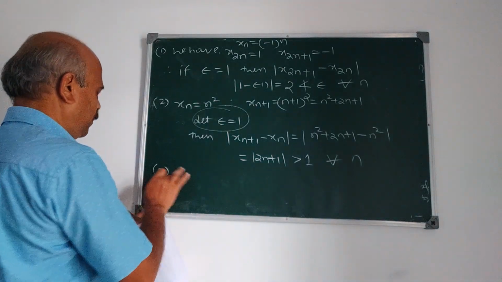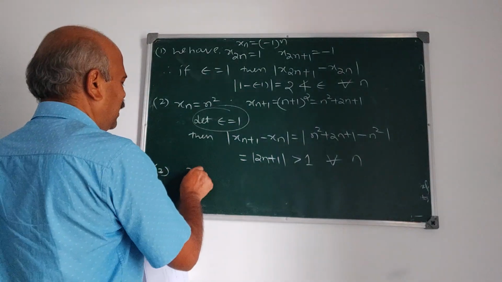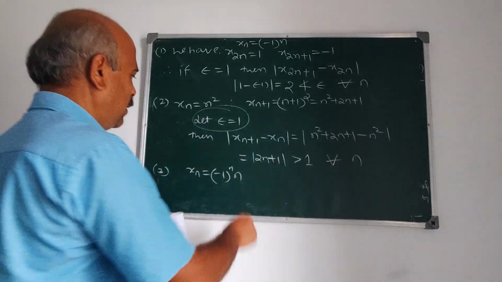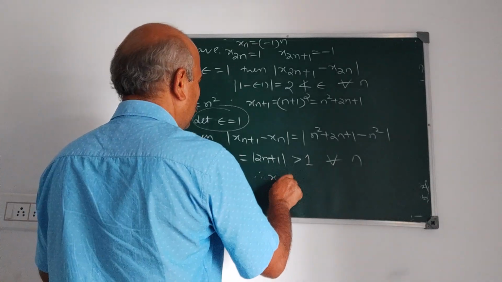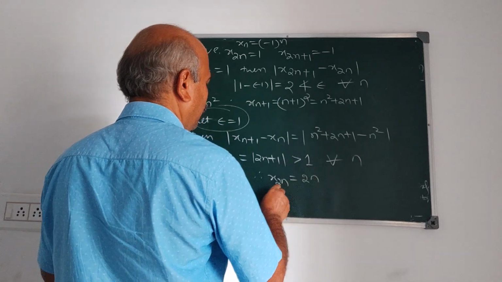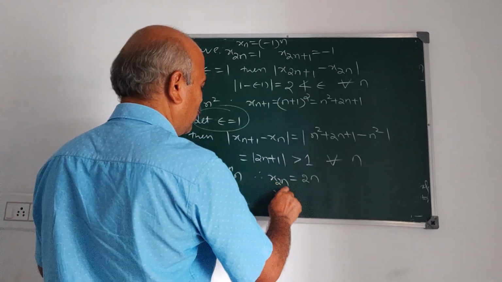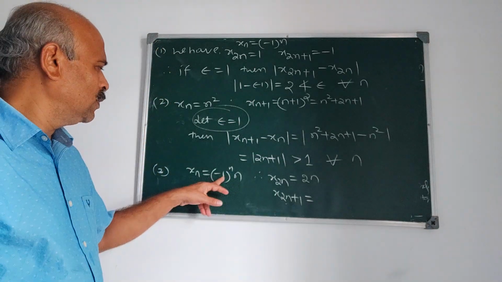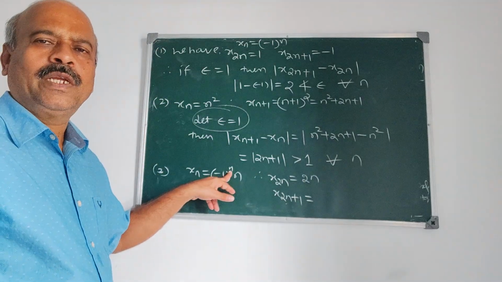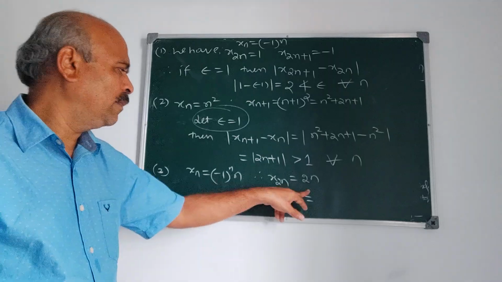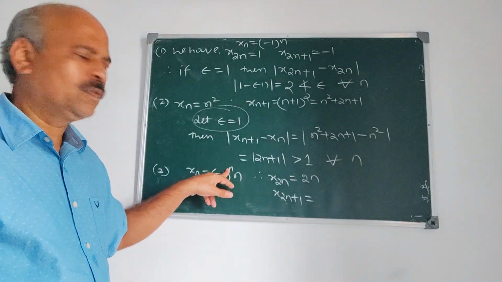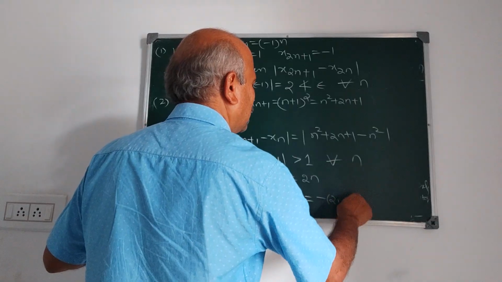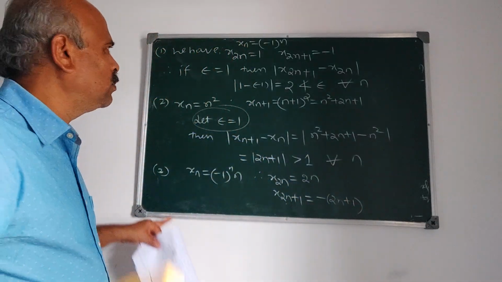Third one, xn is minus 1 raised to n into n. Therefore, x2n is 2n and x2n plus 1 is, follow why x2n? x2n means take n equal to 2n here, minus 1 raised to 2n into 2n. Minus 1 raised to 2n is plus 1. x2n plus 1 is minus of 2n plus 1 here.